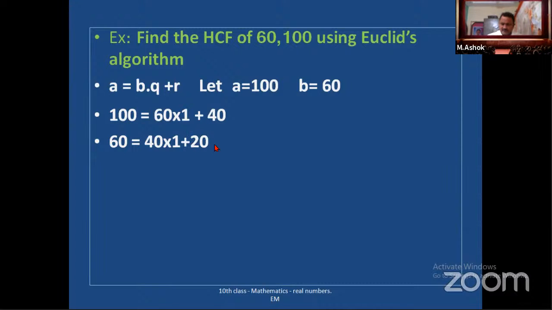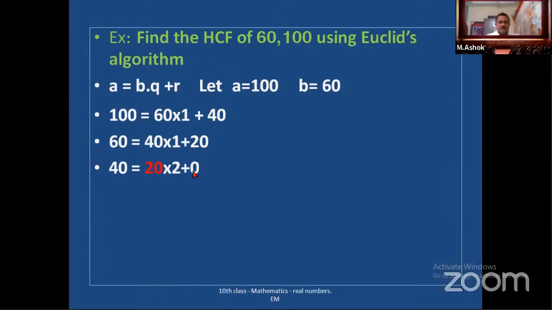So continue this process. Now divide 40 with 20. So 40 is equal to 20 into 2 plus remainder 0. Okay. So whenever we get the remainder 0, whatever the divisor is there, that is the HCF of given two numbers.